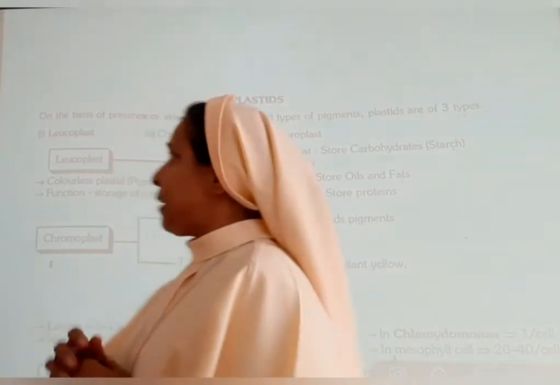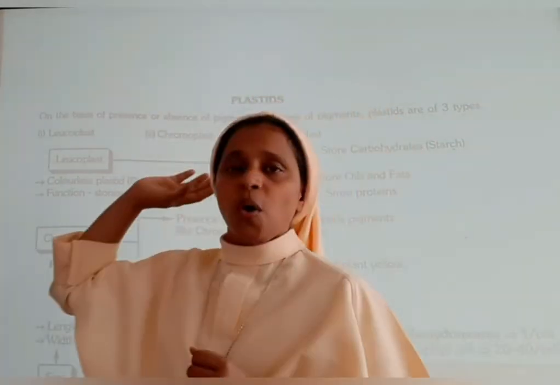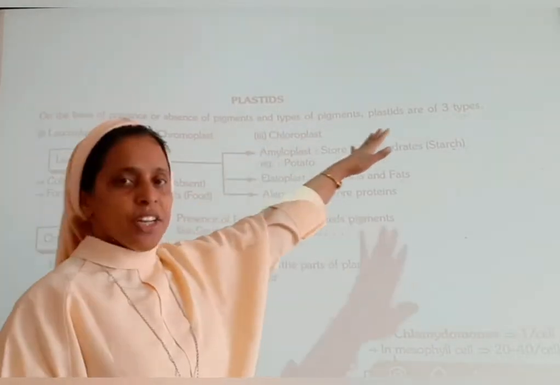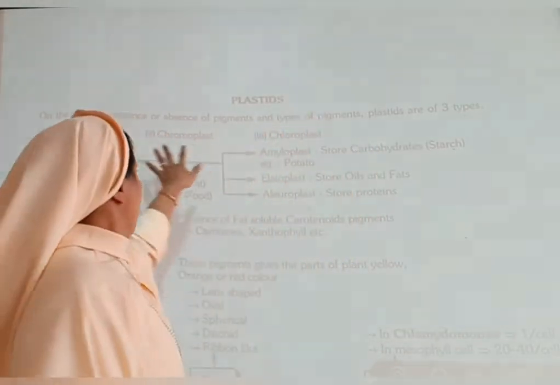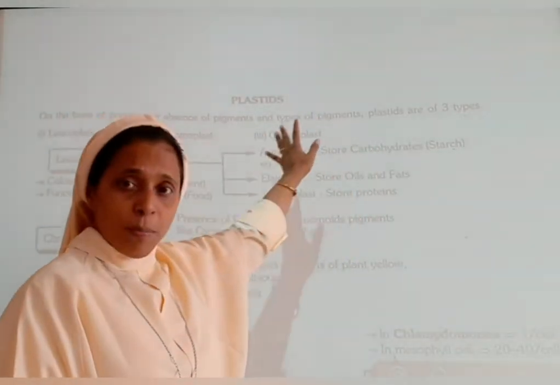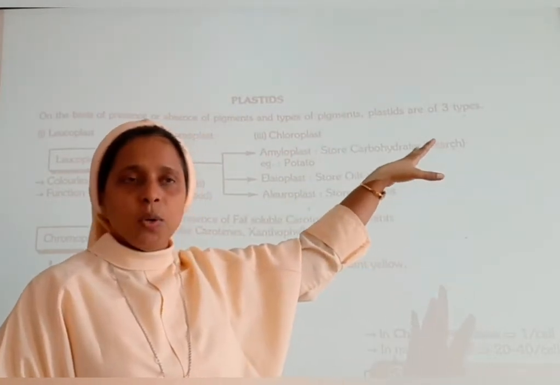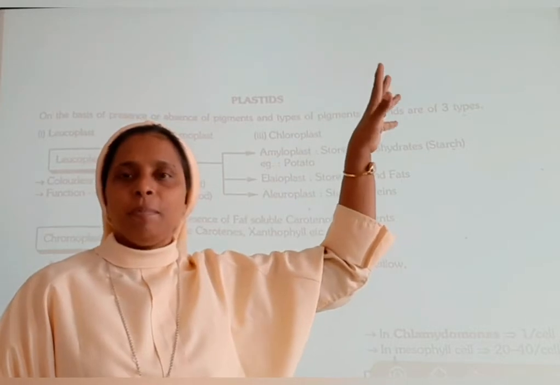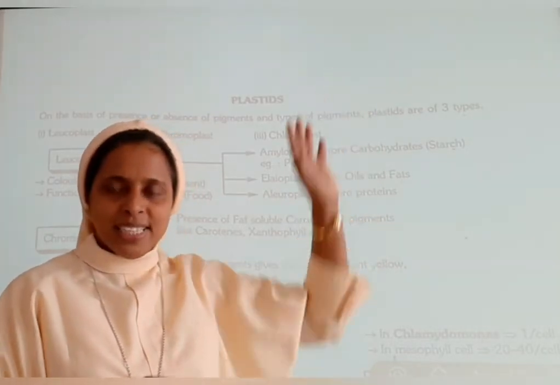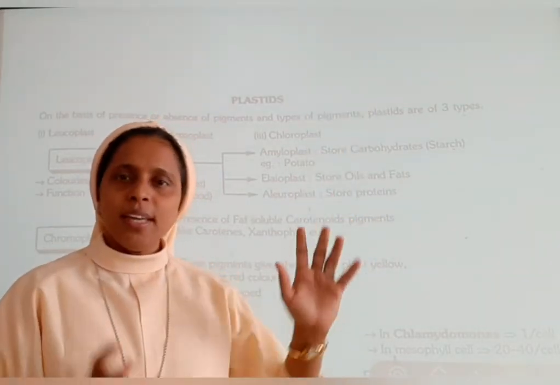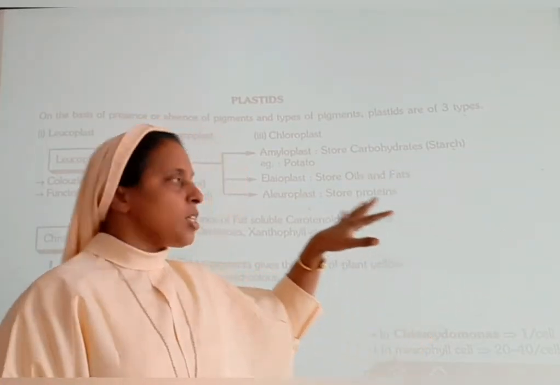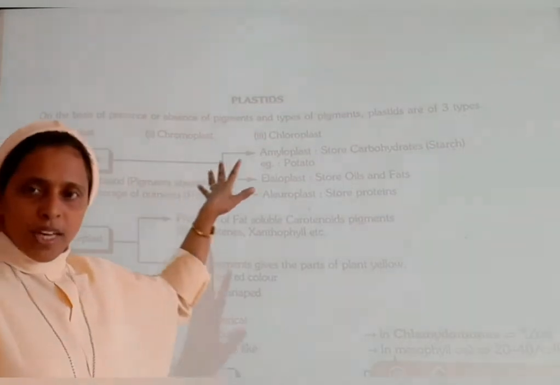Okay, so on the presence or the absence of pigments and types of pigments, plastids are divided into three types. What are they? They are leucoplast, chromoplast and chloroplast. On the basis of the presence or the absence of the pigments, these plastids are divided into three. Okay, first we will see about the leucoplast.